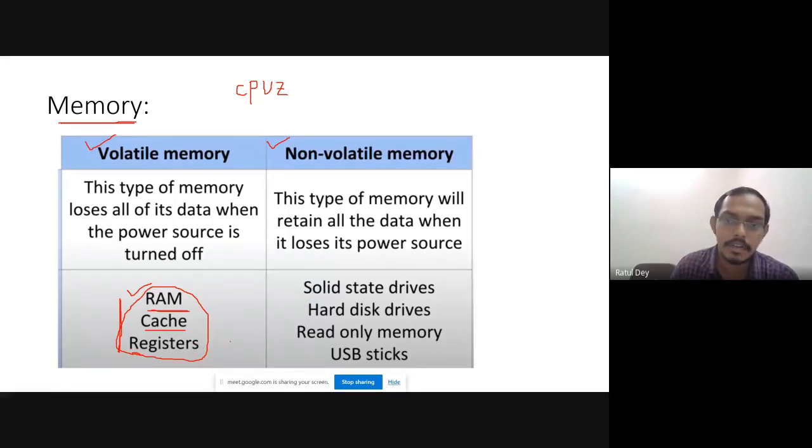Now, the second part of memory is called non-volatile memory. Non-volatile memory means it is for permanent storage. So this type of memory stores the data when the power source is off, and it is a kind of permanent storage.